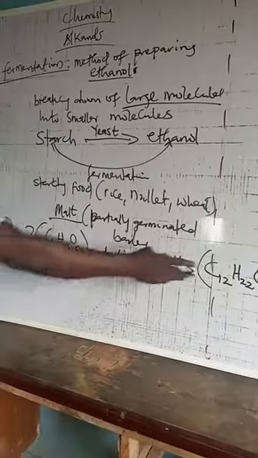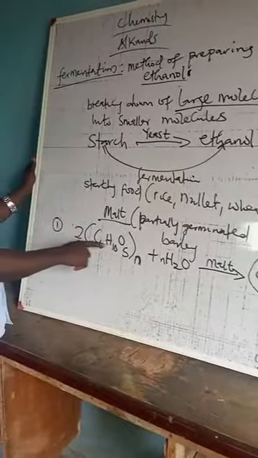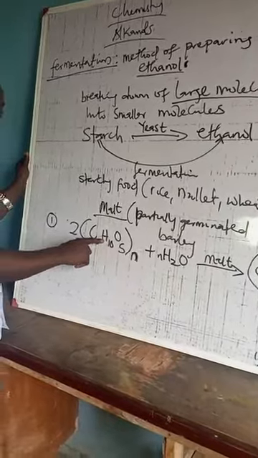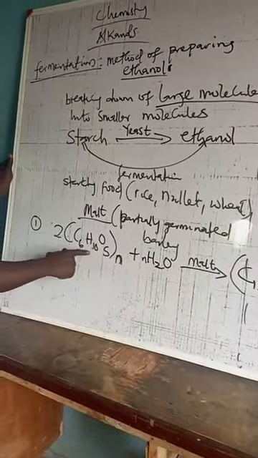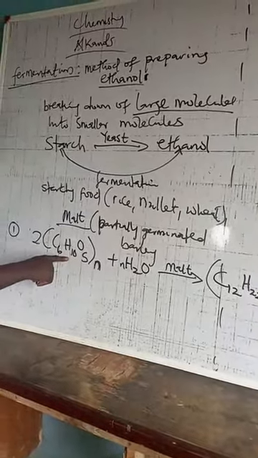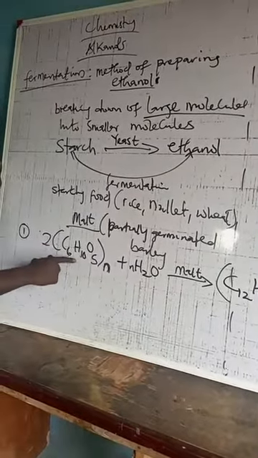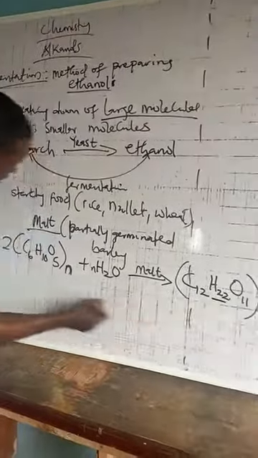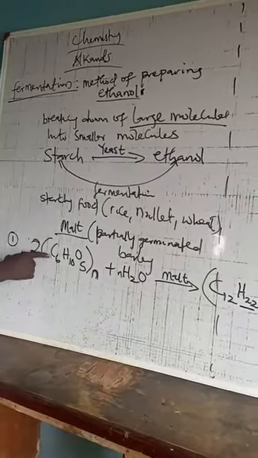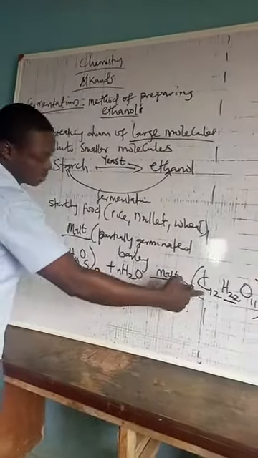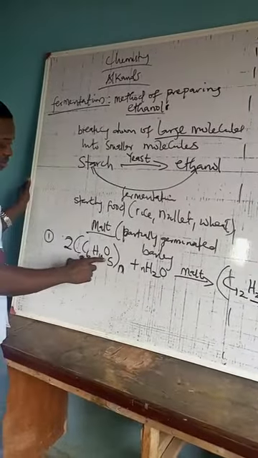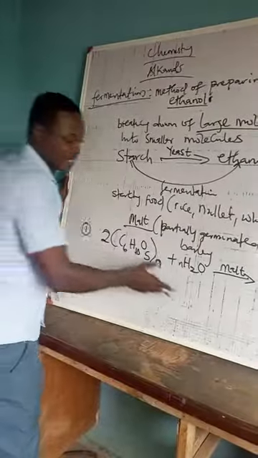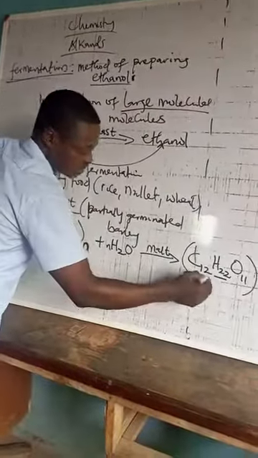Now, if you balance the equation to see how this comes about, you find out that the H here is added to this H, which has 10 atoms. These 2 atoms added to this, you have 12. Then 2 times the 12 will give us what we are having here. For the 6, you have 2 times 6, giving us 12, so you have your carbon 12. Then for the oxygen, 2 times 5 is 10, plus the 1, we have 11. So this is the first stage. Starch is converted to what? Maltose.